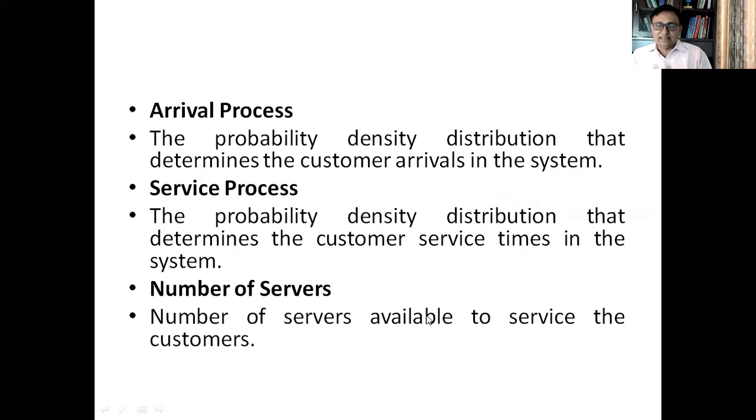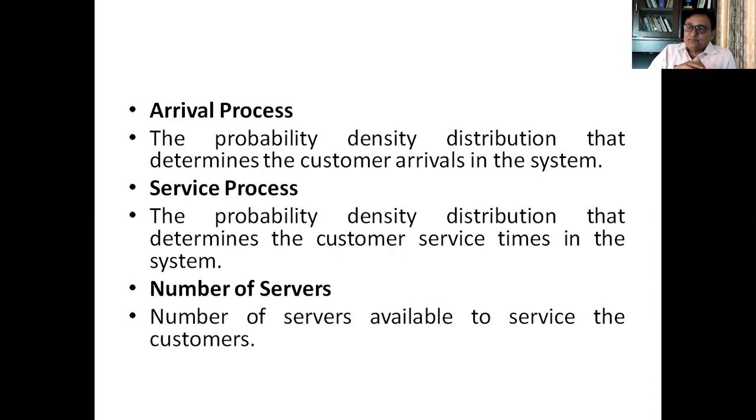Now, after understanding the various methodologies or models of queuing system, there is one thing which is common in all the models. One is the arrival process. As yesterday we discussed, the arrival process will follow a Poisson distribution. That means it is the probability distribution that determines how the customer arrives in the system. And yesterday we discussed that when a customer arrives in the system, they follow a Poisson distribution.